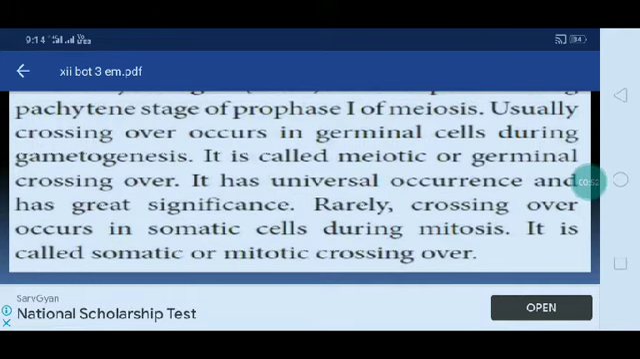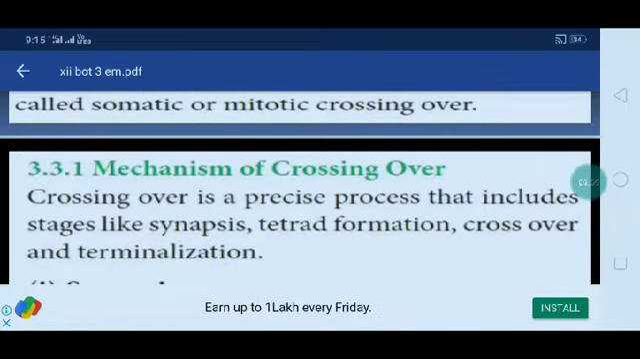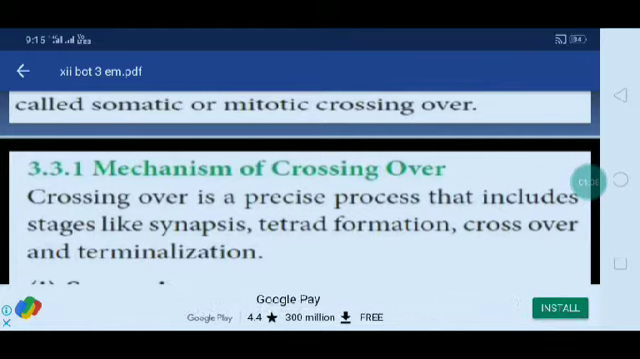Rarely, crossing over occurs in somatic cells during mitosis. It is called somatic or mitotic crossing over. Then, the mechanism of crossing over. Crossing over is a precise process that includes stages like synapsis, tetrad formation, crossover and terminalization.